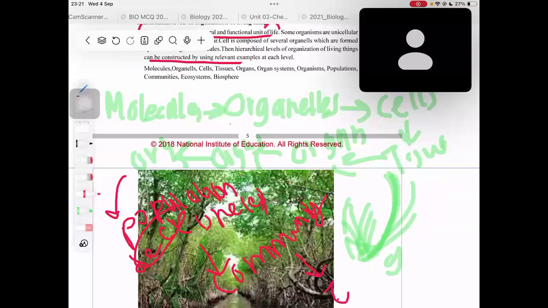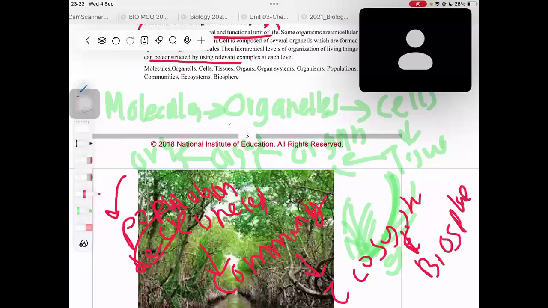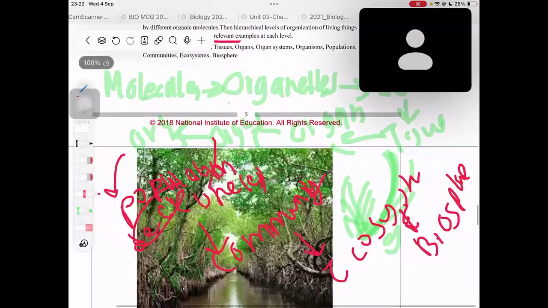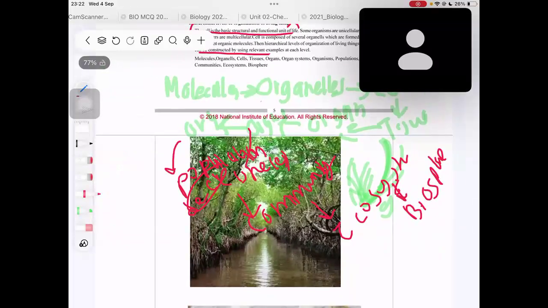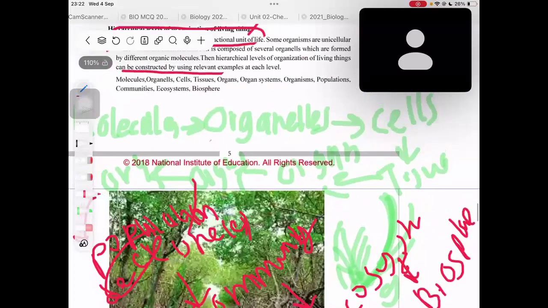And the ecosystem includes the non-living structures as well, like the wind, the air, rocks, soil. Then ecosystems form the biosphere. Finally, it forms the whole structure, the whole world, which includes the living things as well as the non-living things. So that is the end of the Unit 1 part.